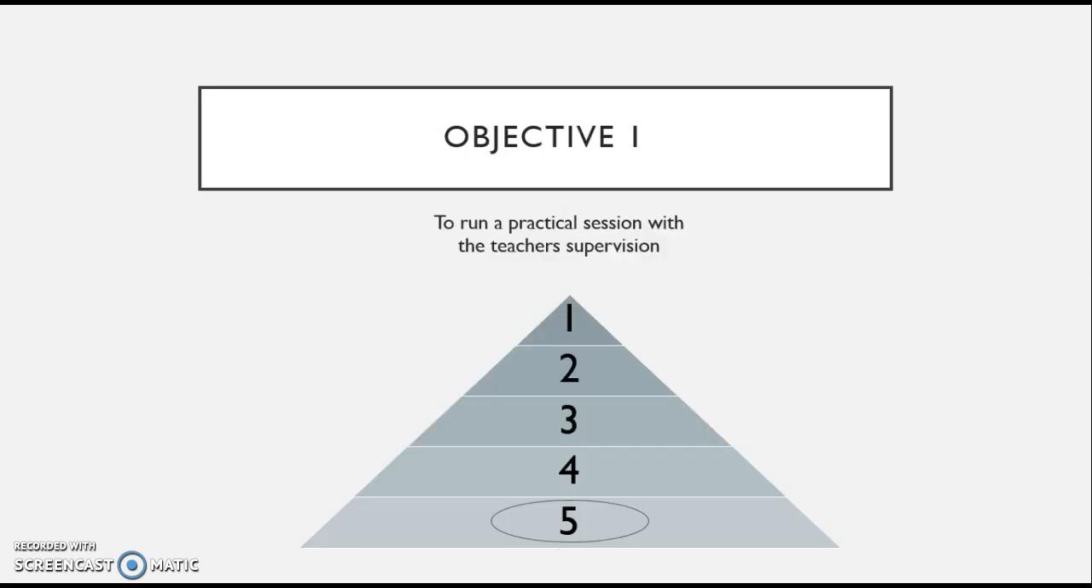Moving on to my objectives. My first objective was to run a practical session with the teacher's supervision. For this objective, I put a 5. So I didn't complete it, and my reason for this is because I wasn't able to complete this for health and safety reasons, where I was able to observe and give inputs of ideas for different drills used. I mainly did that in rounders because I was more confident in that area.